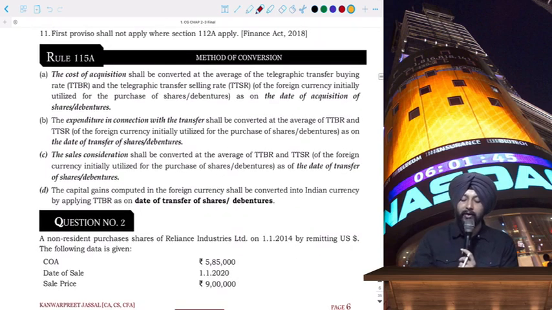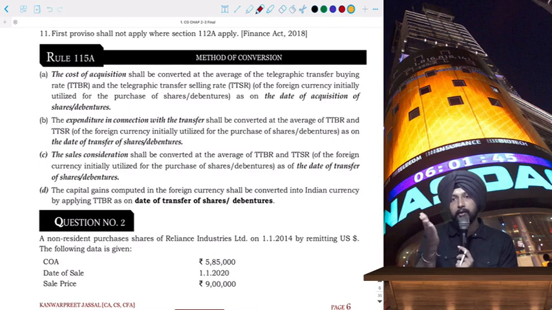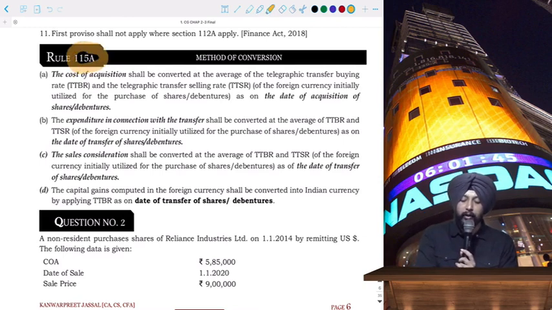Now, I told you for the purpose of conversion from rupee to the foreign currency, and again back from foreign currency to rupee after the capital gains are calculated, that is given in rules, and rule number 115A basically talks about it. Rule number 115A gives you the method of conversion. Once you talk about the cost of acquisition, then cost of acquisition should be taken at the average of the TTBR and TTSR, average of telegraphic transfer buying rate and telegraphic transfer selling rate as on the date of acquisition of shares or debentures.